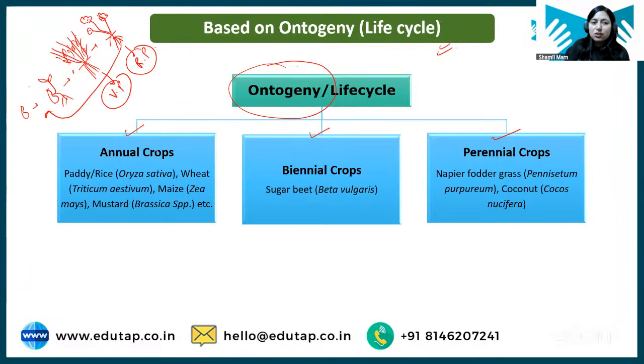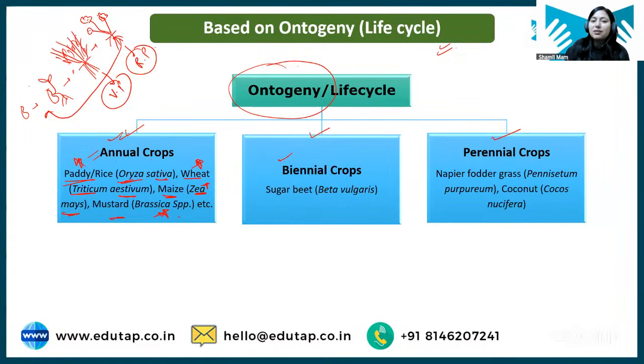Now students, based on this life cycle, plants have been divided into annual, biennial, and perennial. What is an annual crop? Annual crops are crops that can complete the life cycle within one season or within one year. Example is rice, paddy, scientific name Oryza sativa. Wheat's scientific name is Triticum aestivum, very important. Maize is Zea mays, and mustard is Brassica species. Learn these scientific names; all these are examples of annual crops.